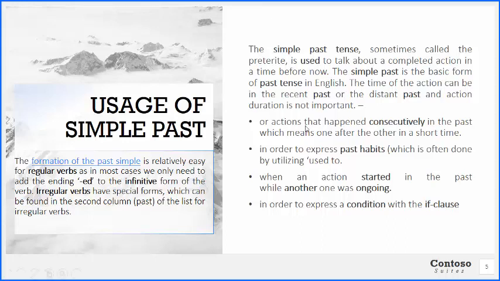Okay, so the simple past is the basic form of past tense, because when we are talking about continuous tense and all, things change in a very different way. But when we are talking about the simple past, that is more close just to the past tense criteria, right? So the time of the action can be in the recent past or the distant past, and the action duration is never important. Okay, for example,